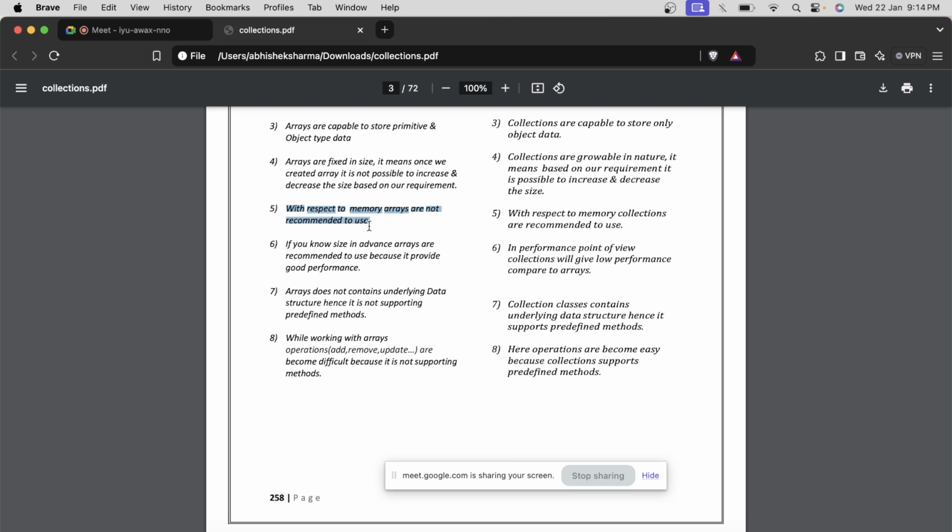Let's say a month is 31 days, so 4 bytes into 31, because we are taking an integer. But with an array, whether you use it or not, it is going to consume 31 into 4 bytes. That's the drawback.